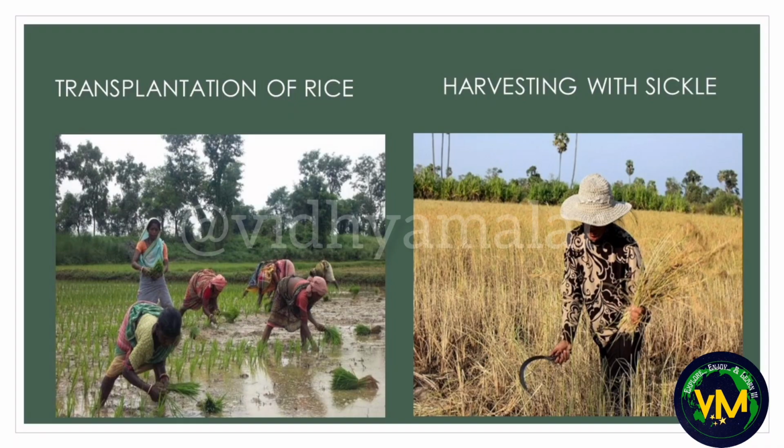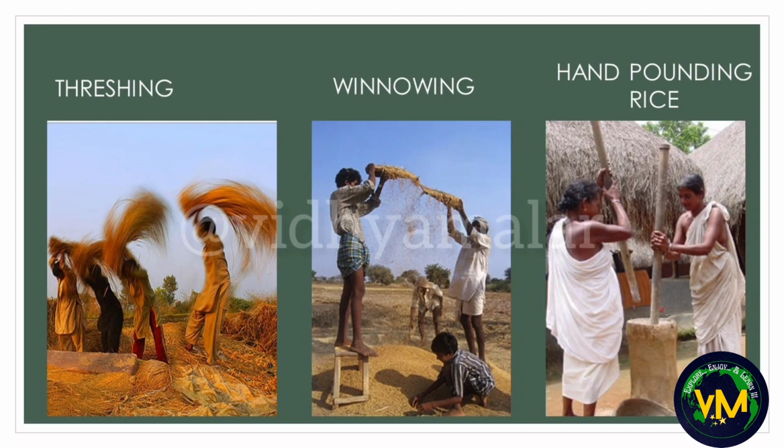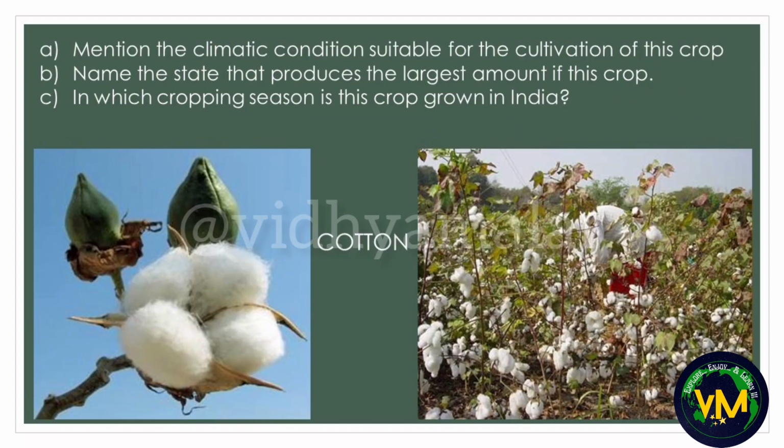And here are some picture based questions. In agriculture chapter, picture based questions are very common. So this is a picture of transplantation, and this is harvesting, threshing, winnowing, hand pounding of rice. See, this is an example question. They may give you a picture of a cotton plant and they may ask you to mention the climatic conditions suitable for cultivation of this crop, or name the state that produces the largest amount of this crop, and in which cropping season is this crop grown in India.